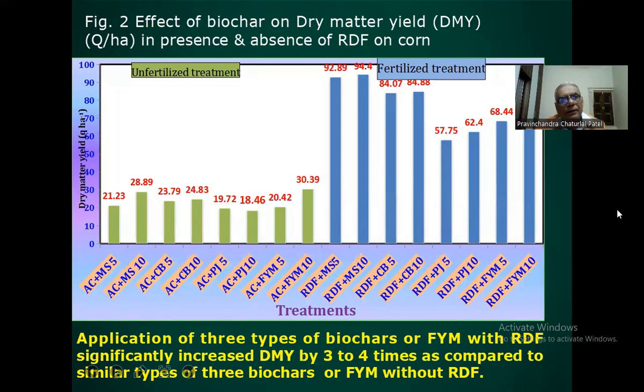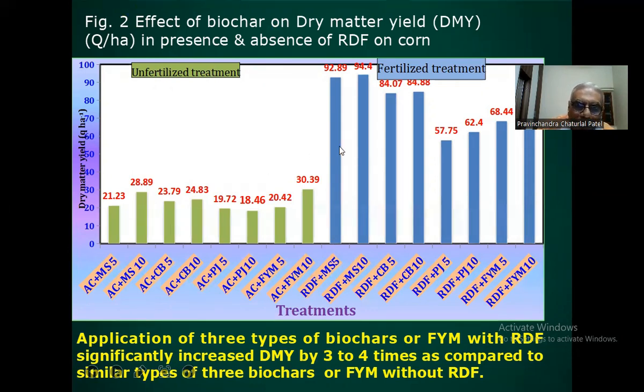Then figure 2, effect of biochar on dry matter yield in quintal per hectare in presence and absence of recommended dose of fertilizer on corn. So here you can see that the first 8 treatments are without recommended dose of fertilizer, and in the other 8 treatments we have applied the recommended dose of fertilizer.